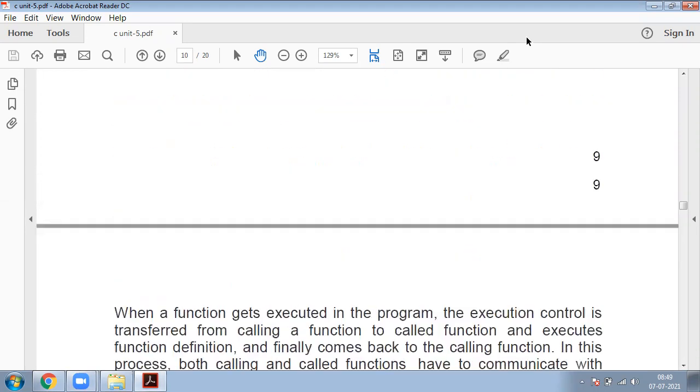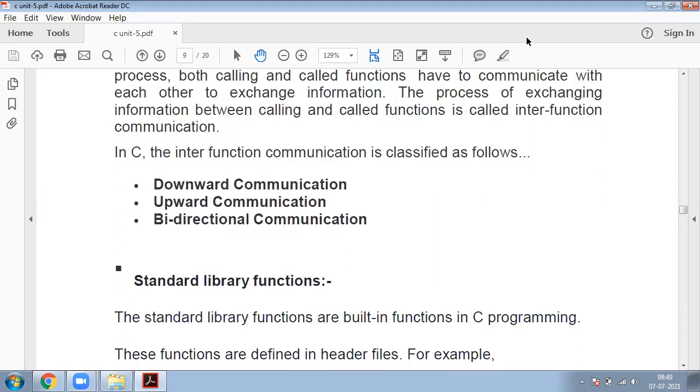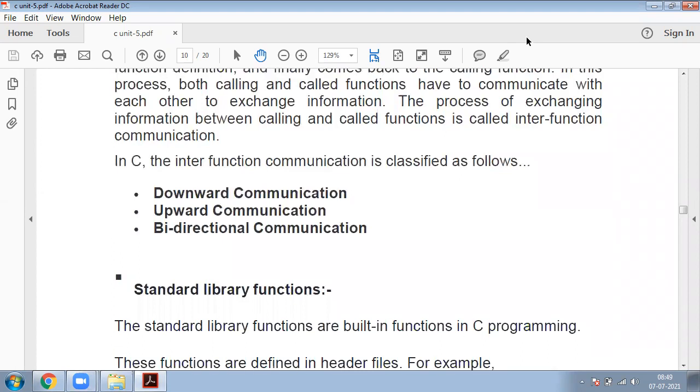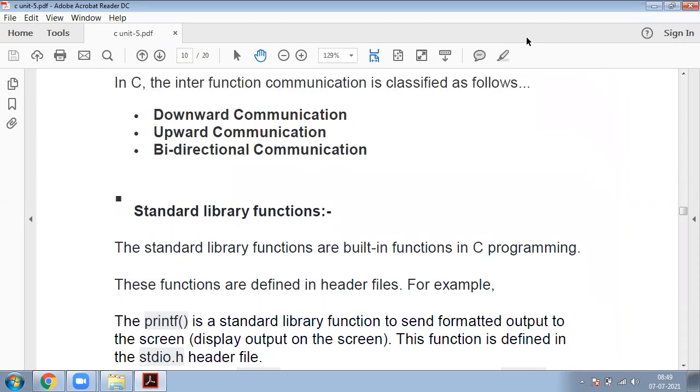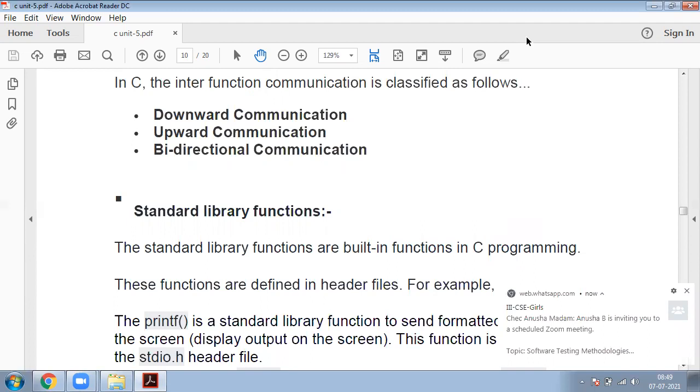That is standard library functions. What is the meaning of standard library functions? Here, standard library functions are built-in functions in C language. These built-in functions were developed at the time C software was developed. There are different types of standard library functions.